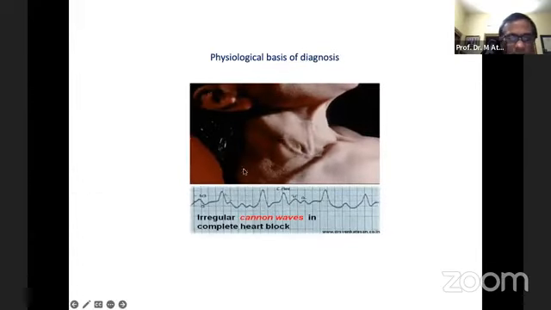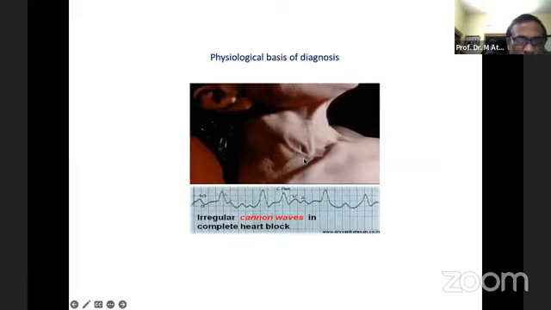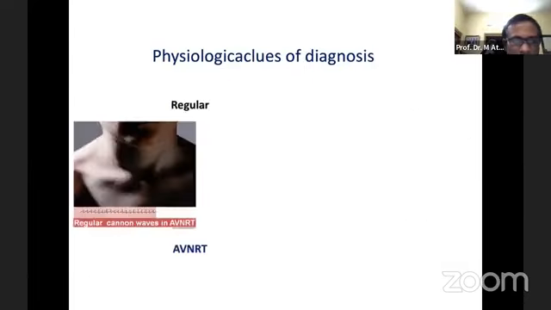And another kind of physiological finding is irregular neck pulsation, which can happen when there is irregular dyssynchrony between the atrium and ventricle, as it can happen during complete heart block. So the neck pulsation can also indicate the presence of complete heart block. This is one example, and this is another example of physiological findings.